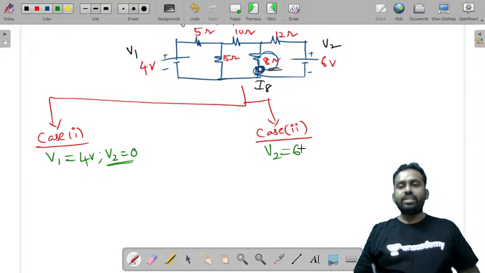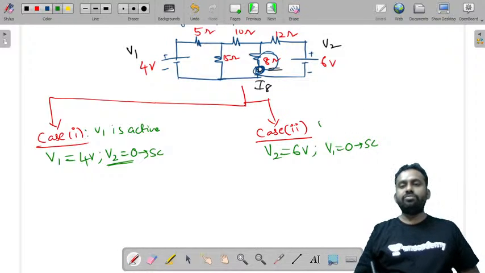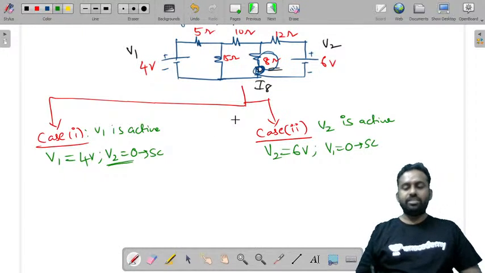In this case, I have taken V2 equal to 6 volts and V1 equal to 0, and I have assumed it as a short circuit. That means here V1 is active. In this case, V2 is active. By using any of the reduction methods, it can be mesh analysis, nodal analysis, a reduction technique, current division rule, or voltage division, any method that you can follow, but you must be very careful and you must feel very easy.